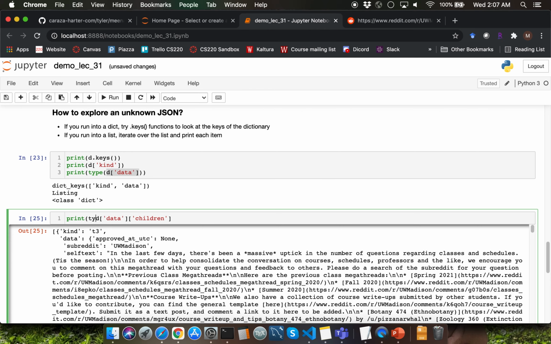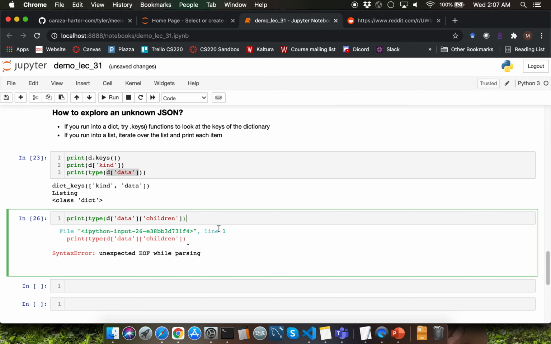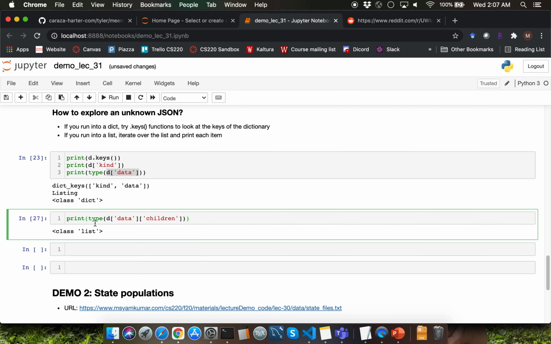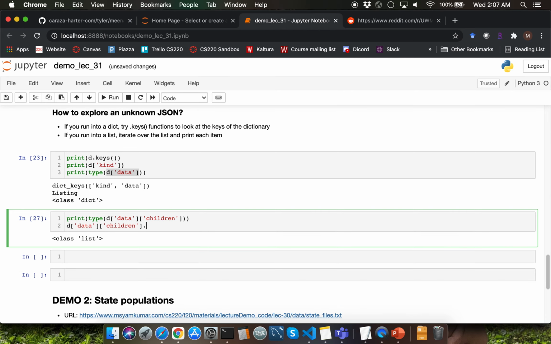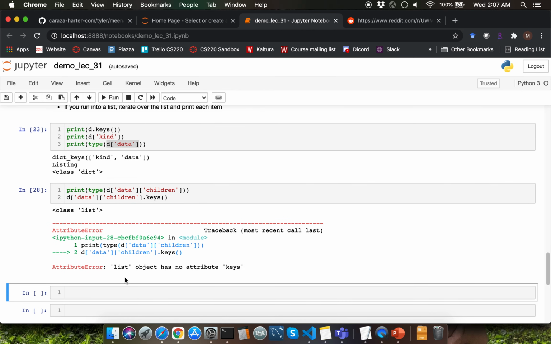Let me go ahead and display the type of this particular expression over here. Looks like I am missing a parenthesis, which I'm going to add. Observe that list is the type here. What do you think will happen if I invoke the keys method by mistake on this list? That's going to throw an attribute error. That's because you cannot use the method keys on a list variable over here.